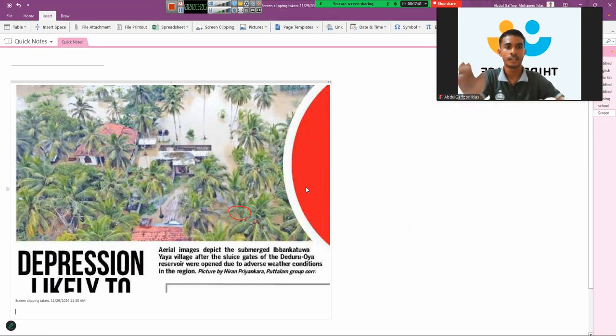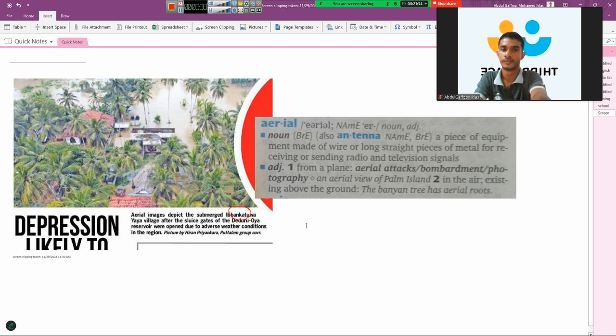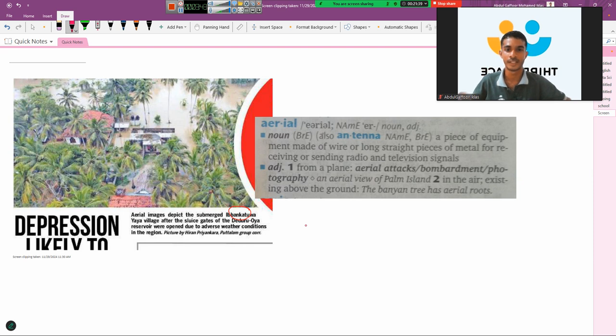Right. So if you go to the word aerial, it says aerial is a noun, right? A piece of equipment made of wire or long straight pieces of metal for receiving or sending radio and television signals. This is used as a noun, but as an adjective, it means from a plant, right? First let me insert this picture from the dictionary so that I can easily explain. Okay, right, fine. So I have just inserted the picture from the dictionary.